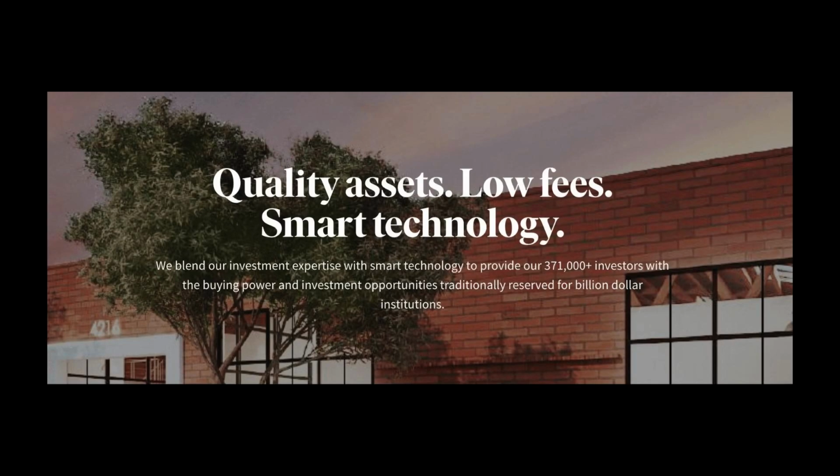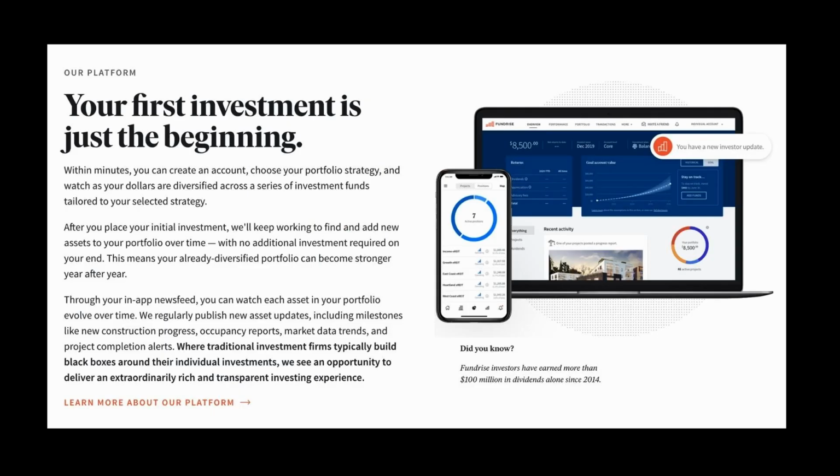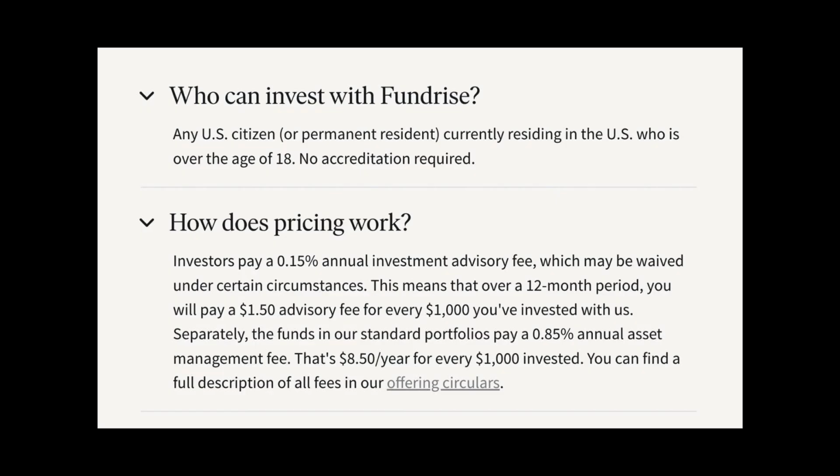This platform allows you to invest in a diversified portfolio of real estate assets, including residential, commercial, and mixed-use properties. One of the pros of Fundrise is that it offers a wide range of investment options, so you can choose the one that best fits your risk tolerance and investment goal. Another pro is that it has a low minimum investment of just $500, making it accessible to a wider range of investors. On the con side, Fundrise is a newer platform, so it may not have the same level of track record as some of the other options on this list.